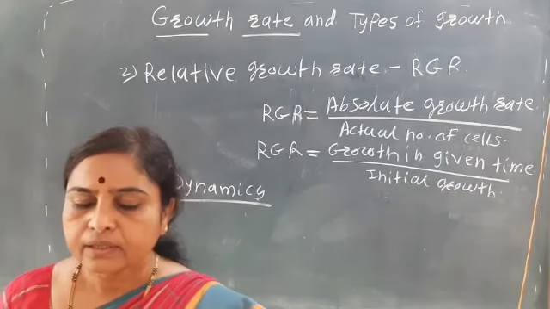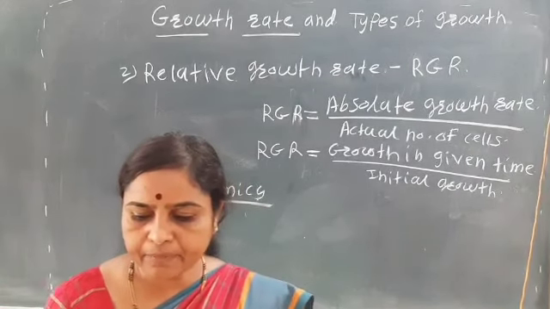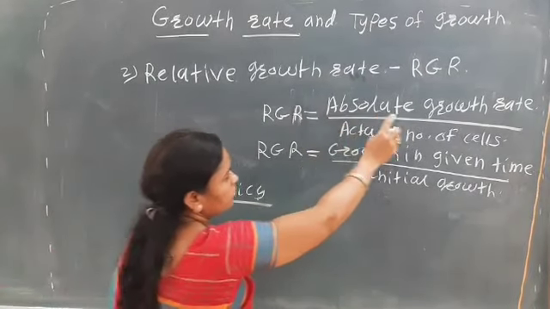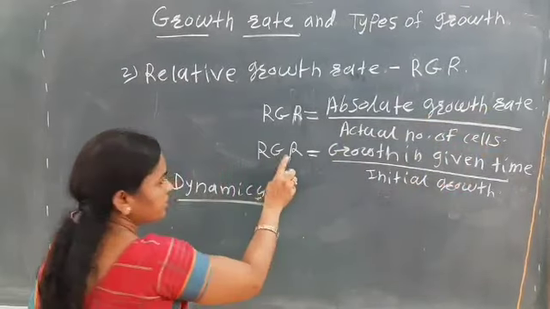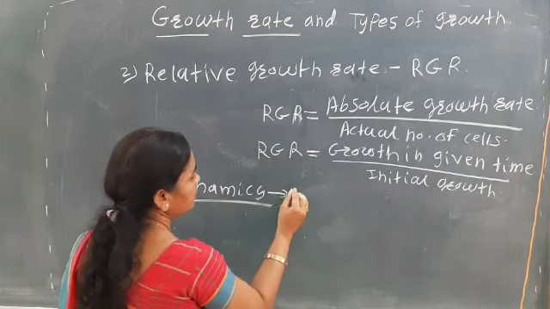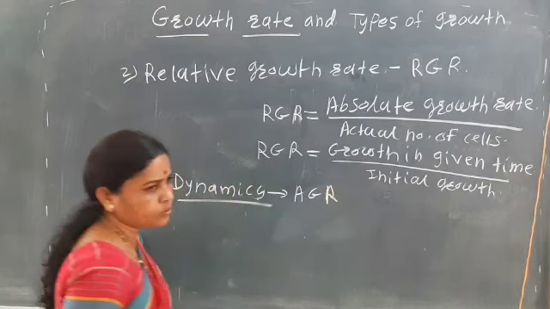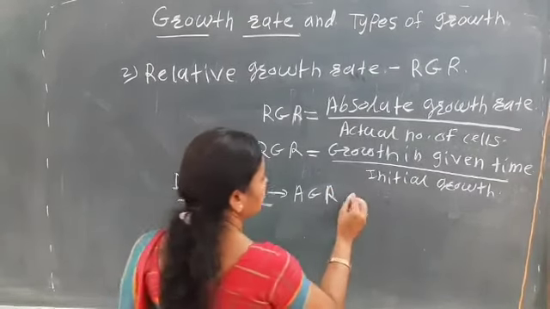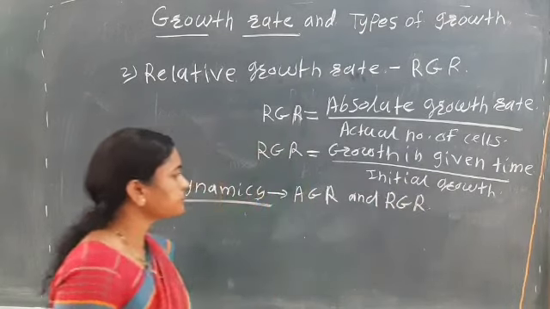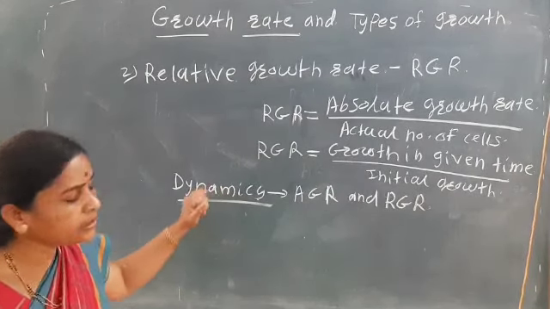Okay, so here the dynamics of the cells in the nutrient medium is mainly described with the help of AGR, that is absolute growth rate, and the RGR, that is the relative growth rate. Okay, so it is about the dynamics.